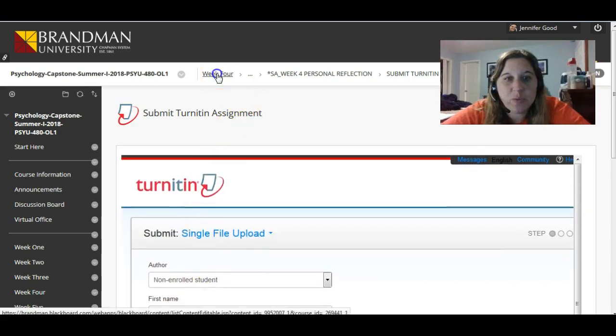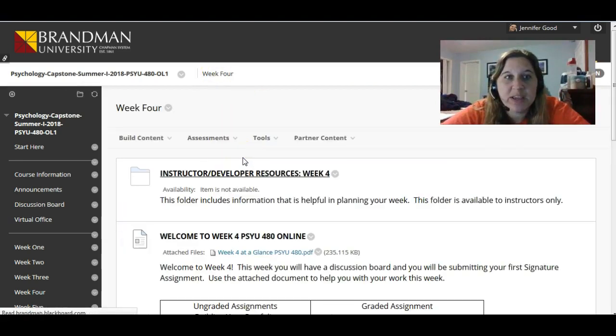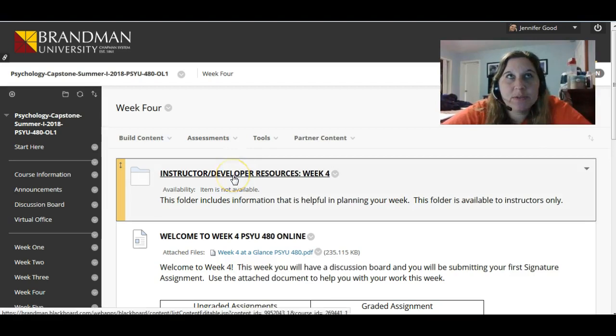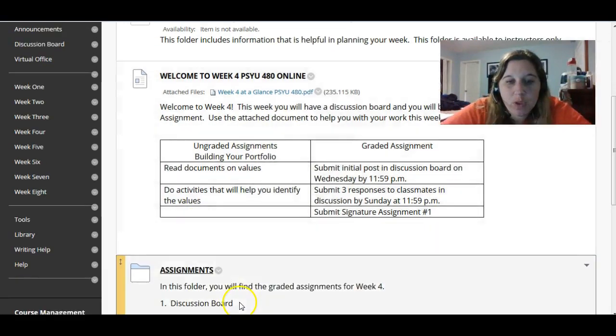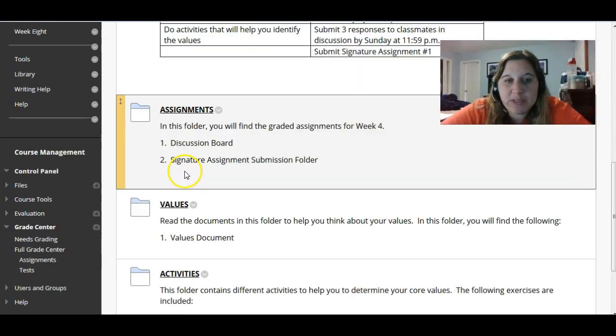You might notice when you are submitting it that it might take some time to be included in the database, but don't worry. If for some reason when I'm working on grading your papers next week I don't see it, I will reach out to you. So that's what's in the assignment section.